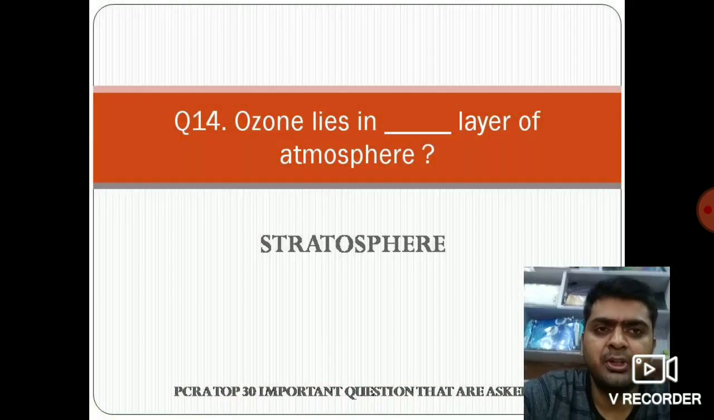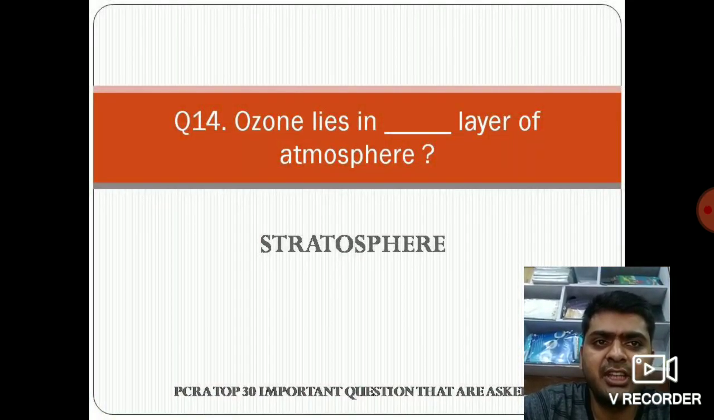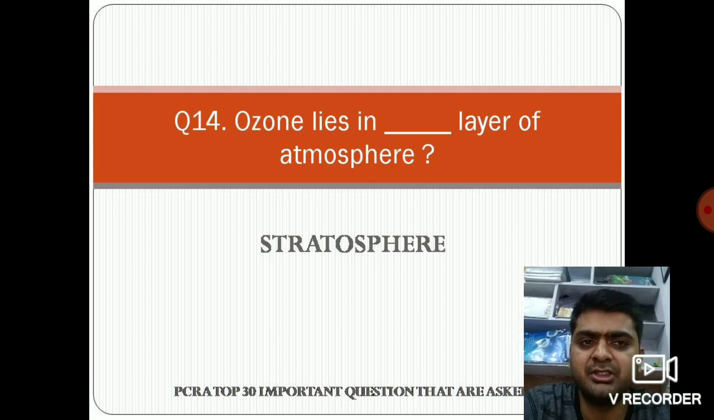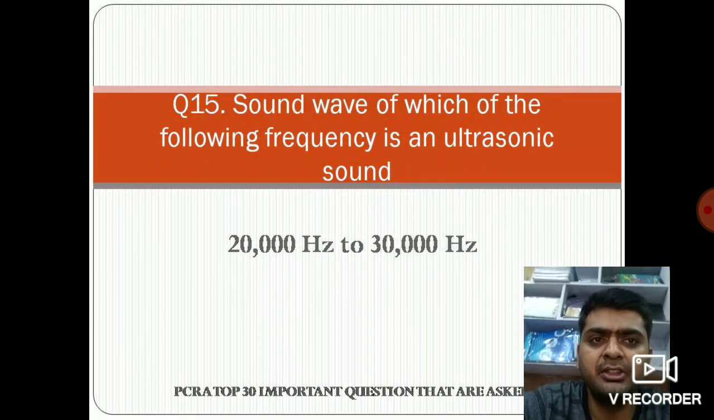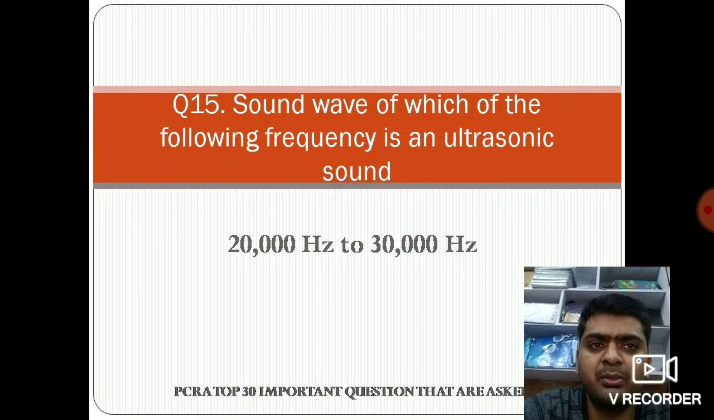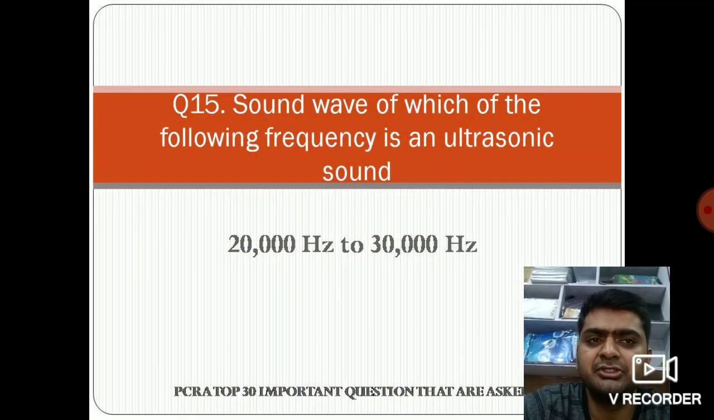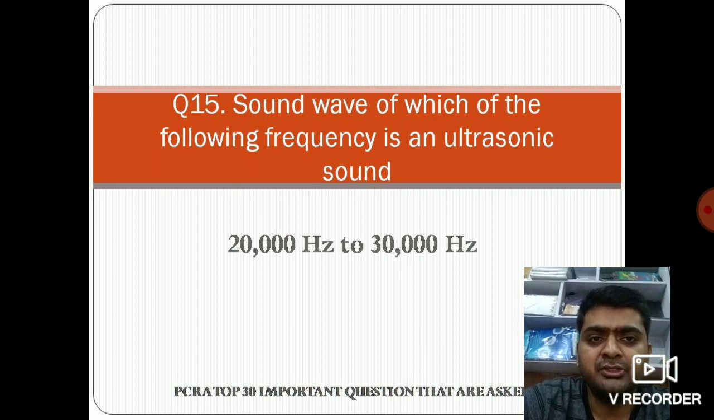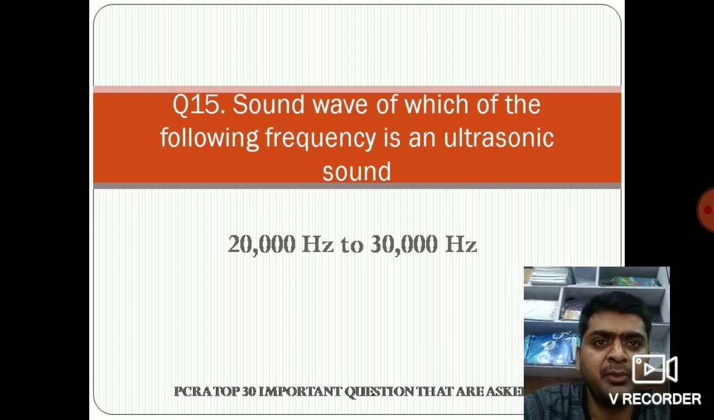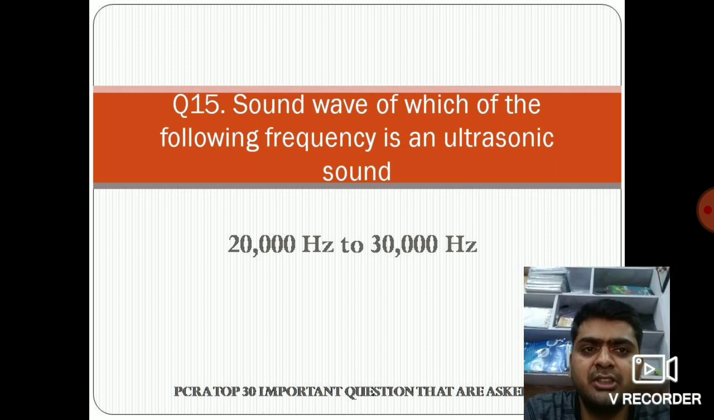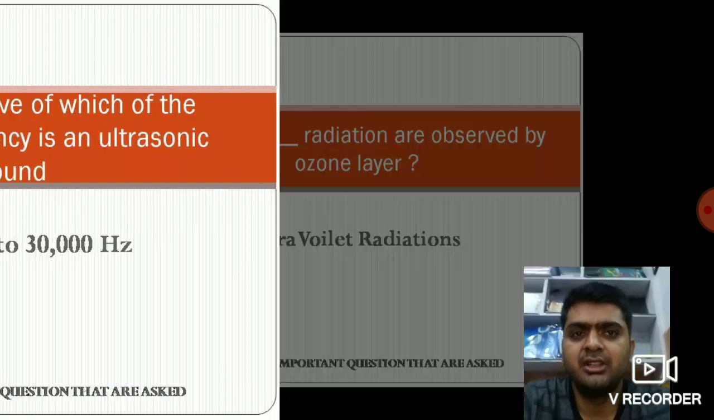So the question number 14. Ozone lies in dash layer of the atmosphere. Yes, very easy. Stratosphere. Stratosphere layer in which the ozone lies. Question 15. Sound waves of which of the following frequency is an ultrasonic sound? So frequency between 22,000 Hz and 30,000 Hz is the frequency for ultrasonic sound. So remember that. Next question.